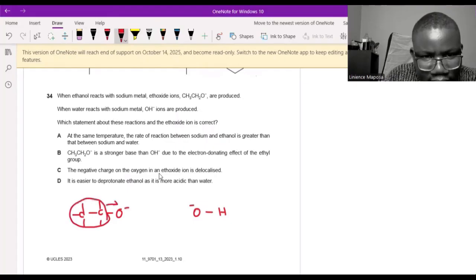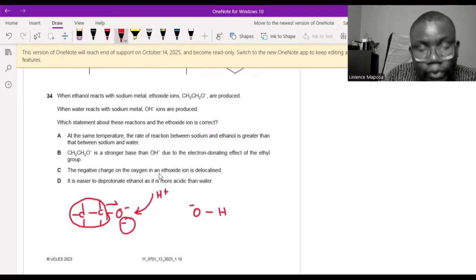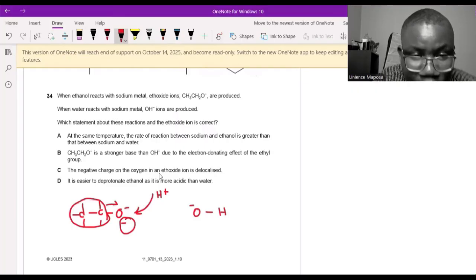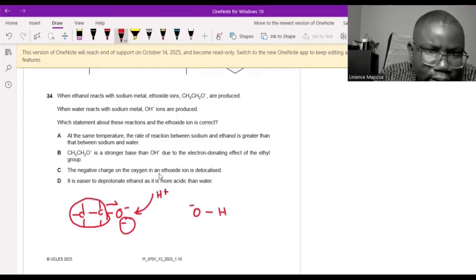It pushes negative charge here, making this one more negative. So the electron density on the oxygen will increase because of the positive inductive effect of the alkyl group, which increases its ability to accept a proton, hence it becomes a stronger base. So ethoxide is a stronger base than this. That's correct. It makes sense. So I think the answer is B.